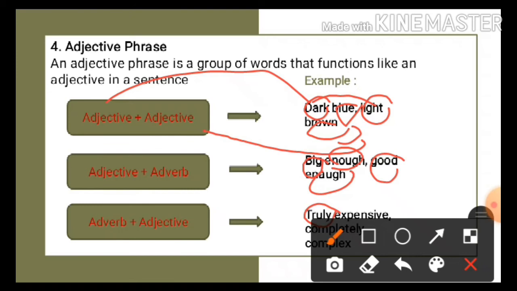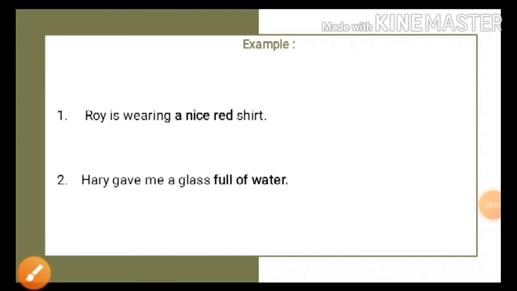Okay, this is the pattern. You can use this pattern and remember this pattern when you want to identify an adjective phrase in a sentence. Here I will give you some examples of how to identify an adjective phrase in a sentence. Okay, let's take a look at the sentences below. The first sentence: Roy is wearing a nice red shirt.